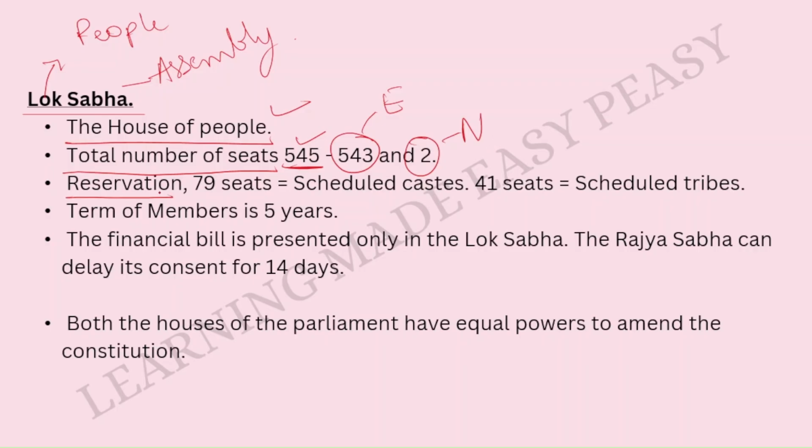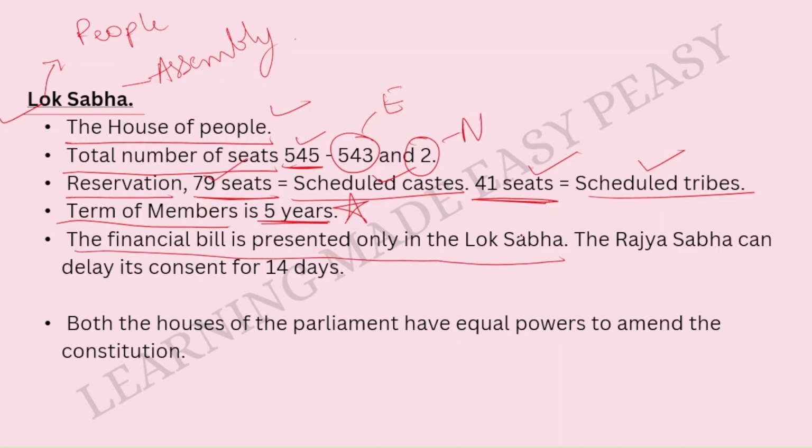Reservation. When we talk about reservation, 79 seats in the Lok Sabha are reserved for the scheduled castes and 41 seats are reserved for the scheduled tribes. Remember this. Then the term of members is 5 years. Unlike Rajya Sabha, which is 6 years, here it is only 5 years. So please remember this.